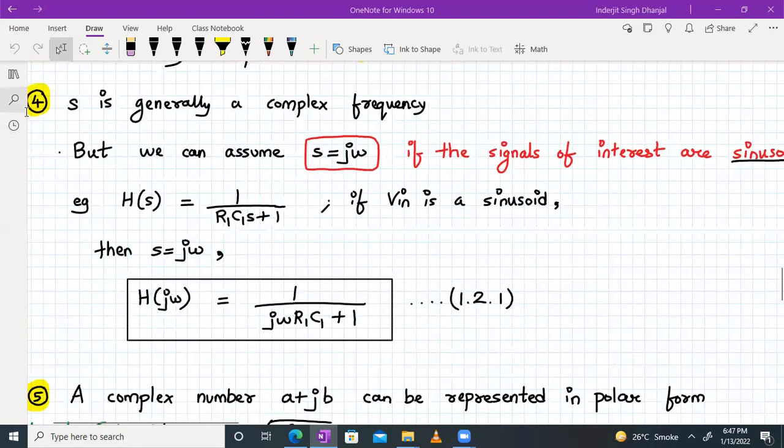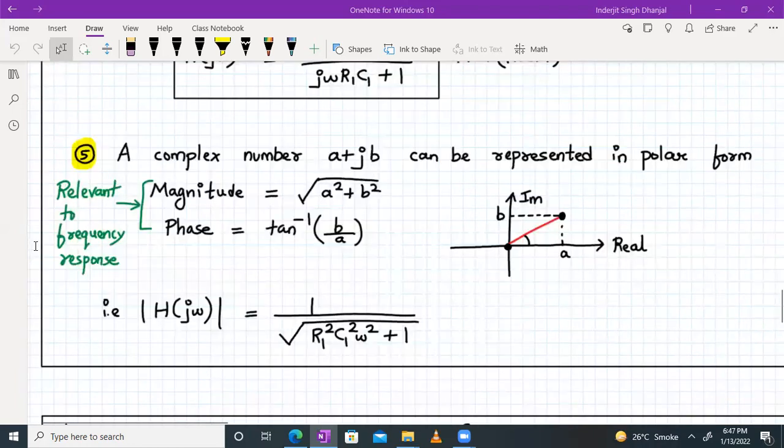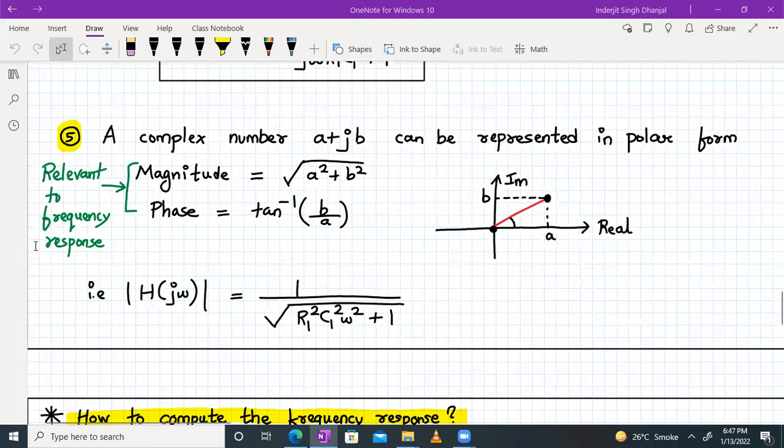Now this was the fourth concept. Now we'll come to the fifth concept of circuit theory. A complex number A plus jB can be expressed in polar form, right? So we can draw the X and Y axis. X axis is the real, Y axis is imaginary. So basically it is actually jB on the Y axis, and on the X axis we have A. So here we mark A plus jB and this angle is my phase, right?